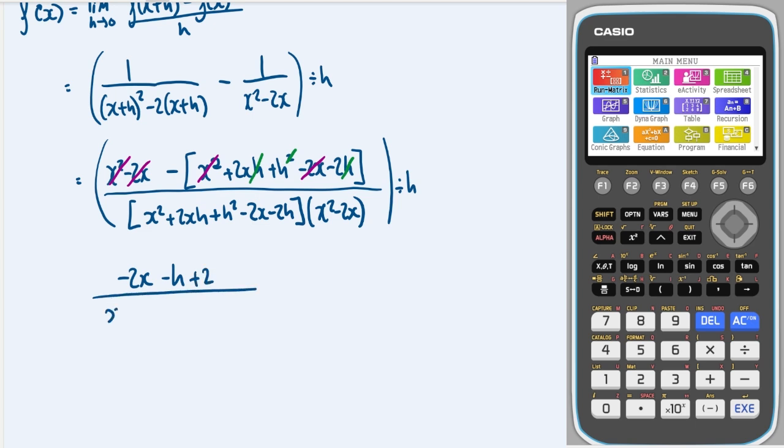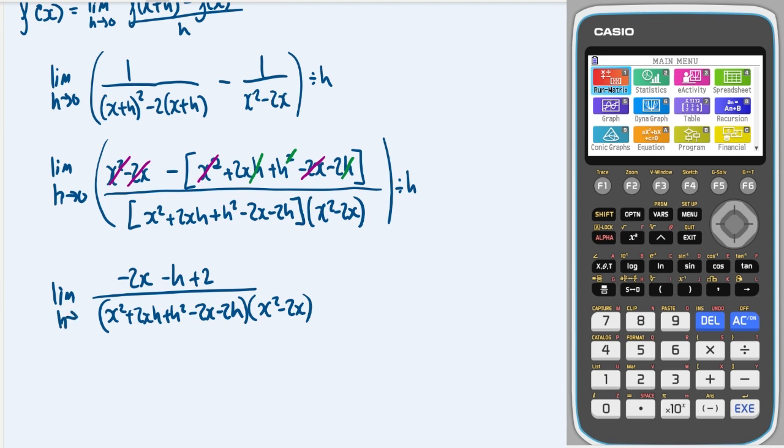And along the bottom we've got this x squared plus 2xh plus h squared minus 2x minus 2h multiplied by x squared minus 2x. And what I've forgotten to do is write every time limit as h tends to 0.